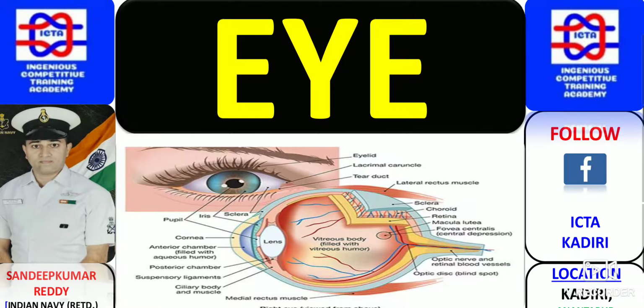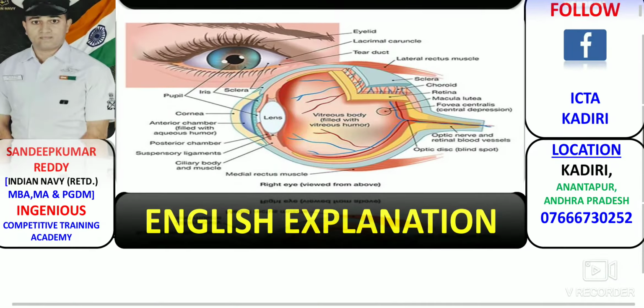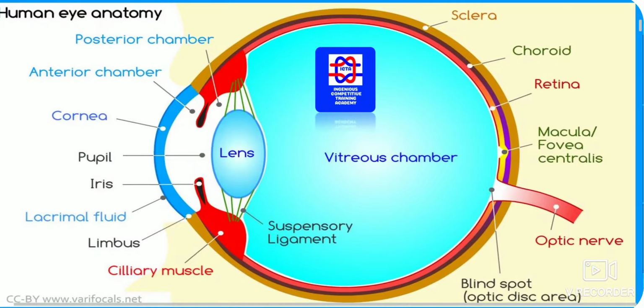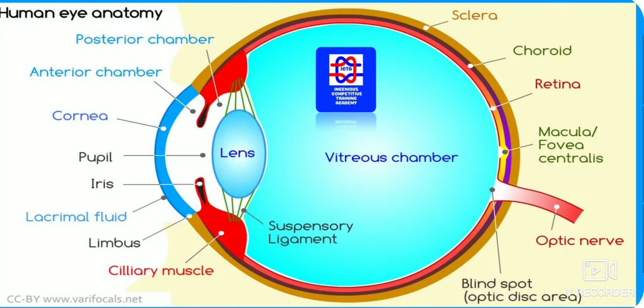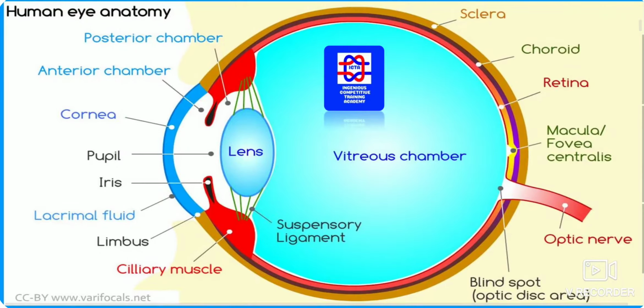Today we will be discussing the human eye. We should know exactly what the parts of the human eye are, as well as what exactly the function of the eye is in our human life. First of all, what exactly are the parts? Please go through them. What are the parts that have been given? As per the parts, we will be explaining in future for the various examinations.